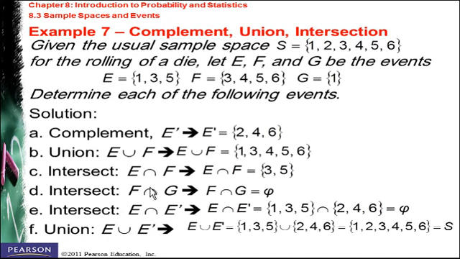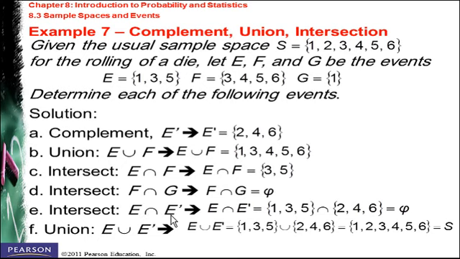We can also find the intersection of F and G. F has 3, 4, 5, 6, while G has the value 1. So you notice that we don't have any value in common, which means that the result is going to be phi, or an empty set. We can also find the intersection of E and E complement.